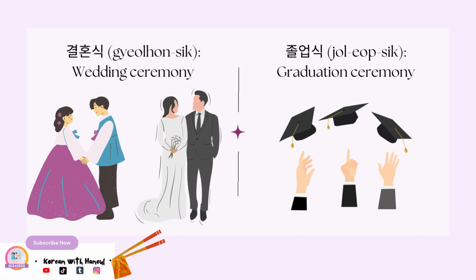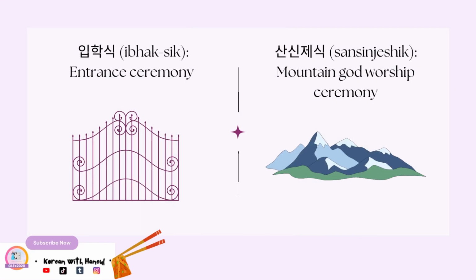And then we have 졸업. So 졸업 is graduation. 졸업식 is graduation ceremony. Third example is 입학식. So 입학 is entrance, like for schools or universities. So 입학식 means entrance ceremony. And then you have 산신제식. So it's kind of outdated. 산 means mountain. 신 means a spirit or a god. So 산신제식 means mountain god worship ceremony.